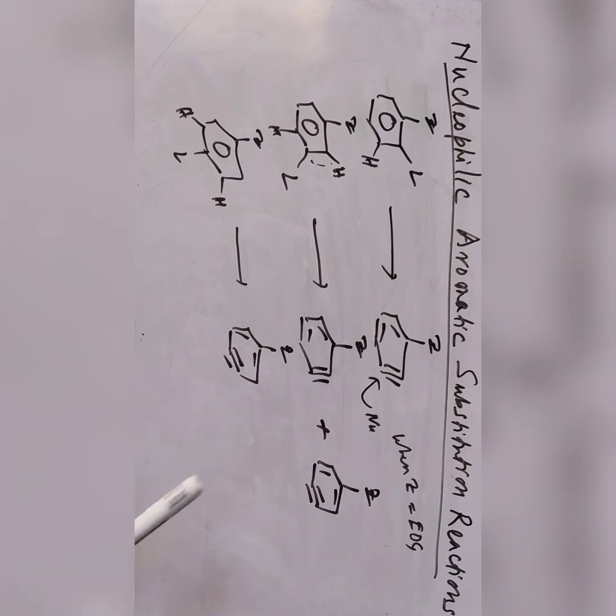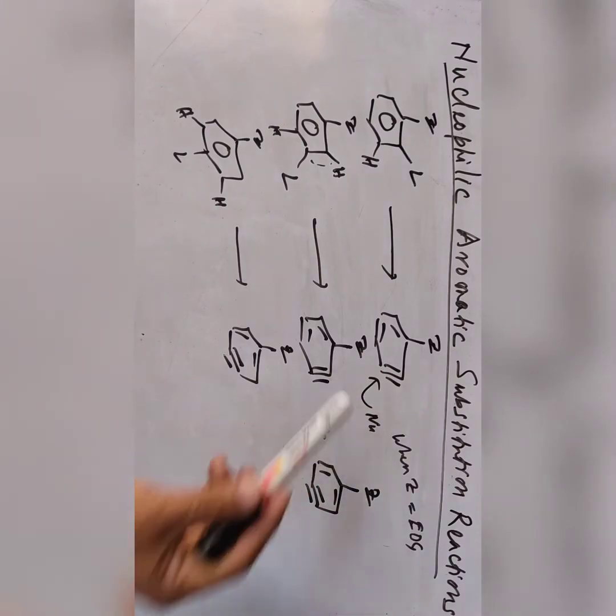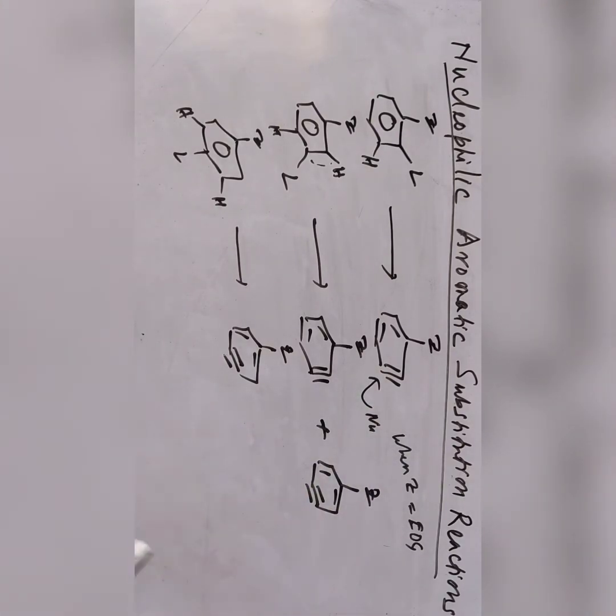Elimination first, then the leaving group is removed. Elimination takes place, followed by addition of the nucleophile. So this is the benzyne mechanism. So these are the nucleophilic aromatic substitution reactions.